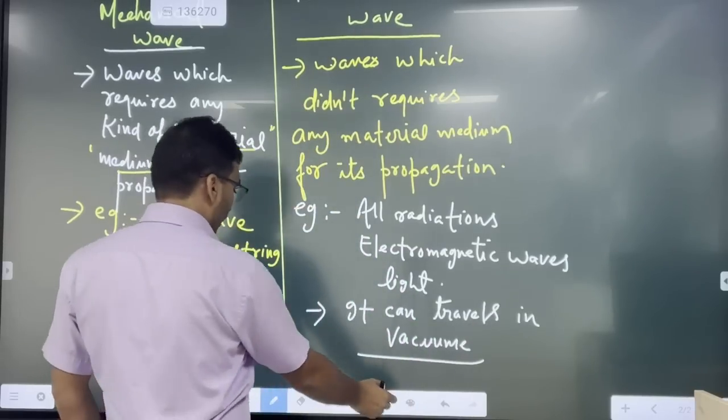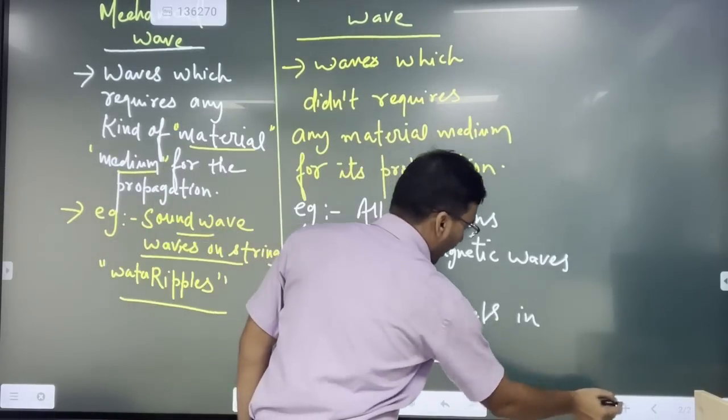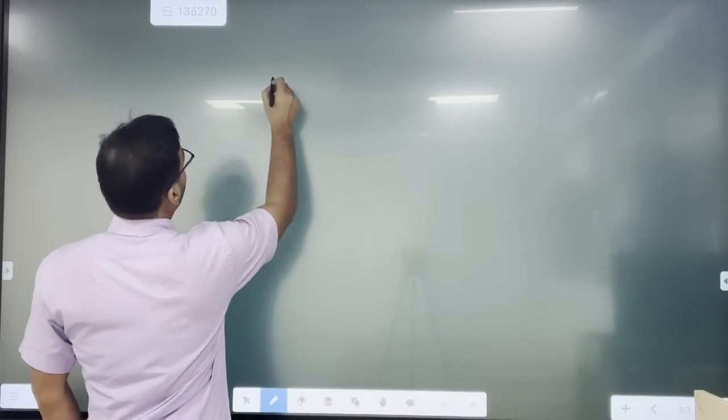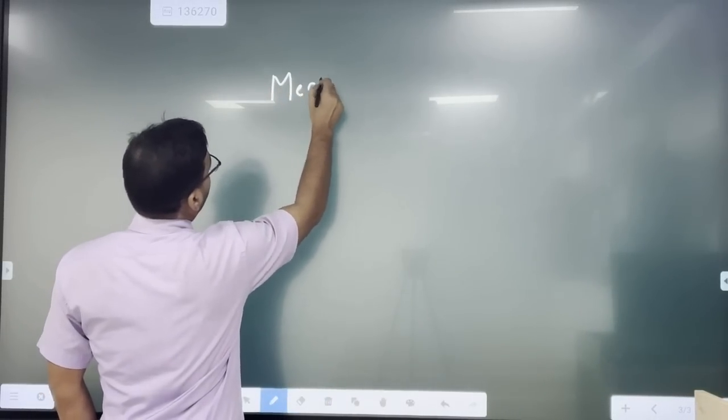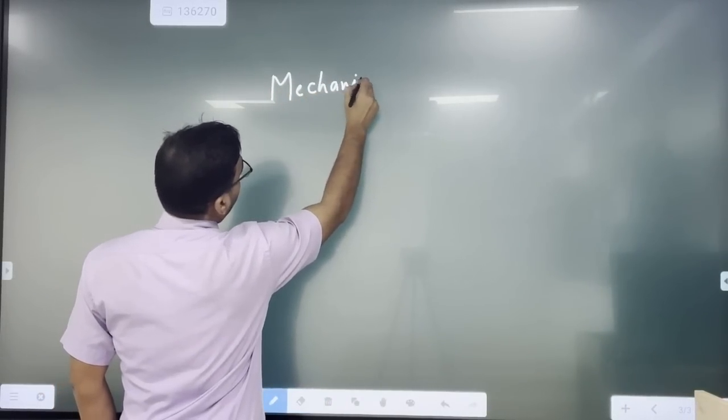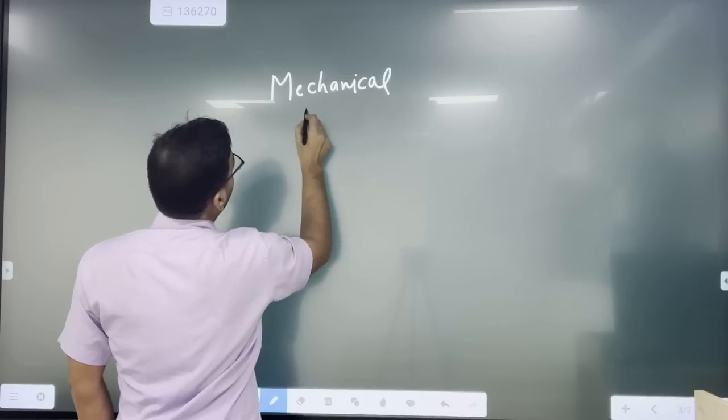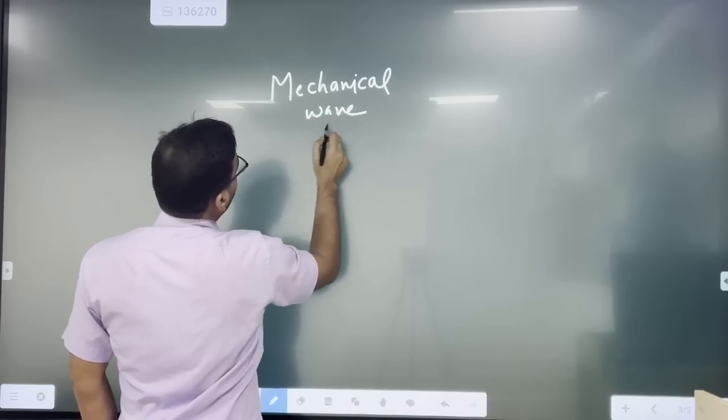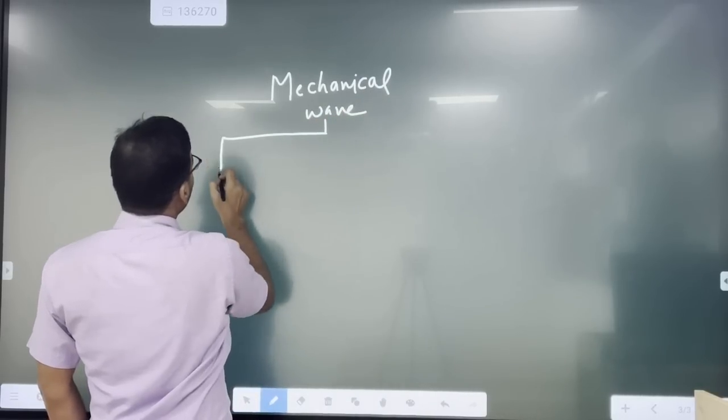So we'll see that again. I am moving to the next. Like we were discussing mechanical wave, the wave that requires the material medium. Again, this mechanical wave is further categorized into two.